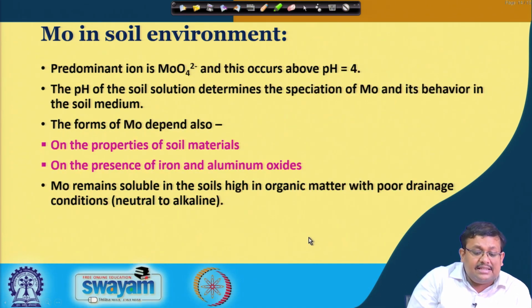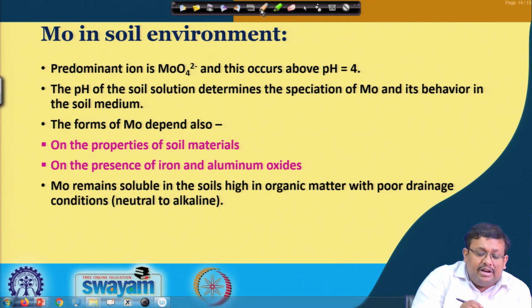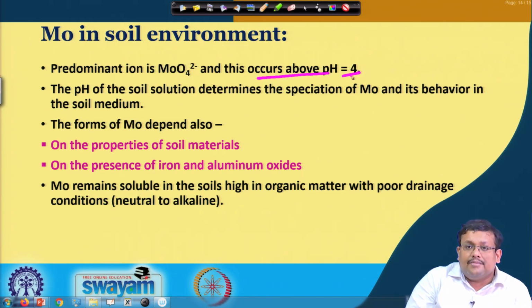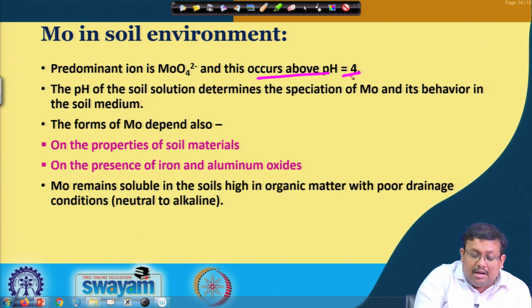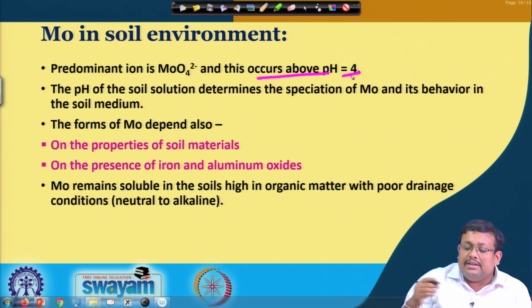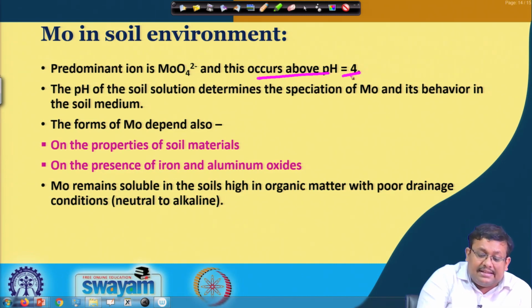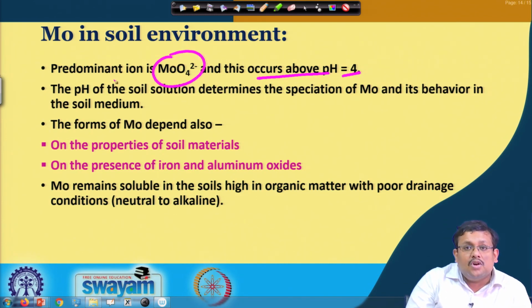Let us move ahead and see the predominant ion. What are the predominant ions of molybdenum? The predominant ion is MoO4 2 minus, and this occurs above a pH of 4. When the pH is greater than 4, you can see the predominance of this anion, MoO4 2 minus.